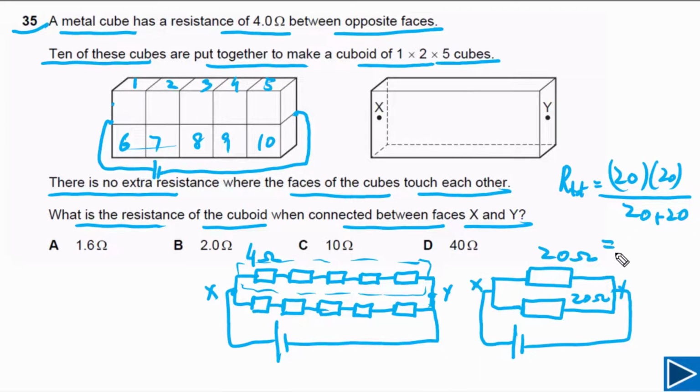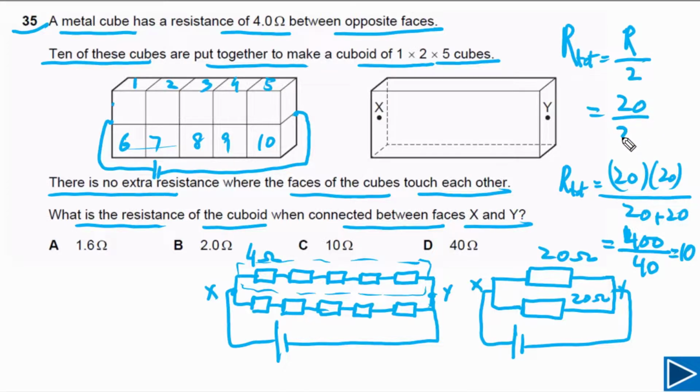So 20 times 20 is 400, divided by 20 plus 20, which is 40. So our final answer in this case is simply equal to 10 ohms. Or simply, these two resistors are identical and connected in parallel, so the total resistance is equal to the resistance of one resistor divided by the number of resistors. One resistor has a resistance of 20 and we have only two resistors, so the total resistance of these two resistors is equal to 10 ohms.